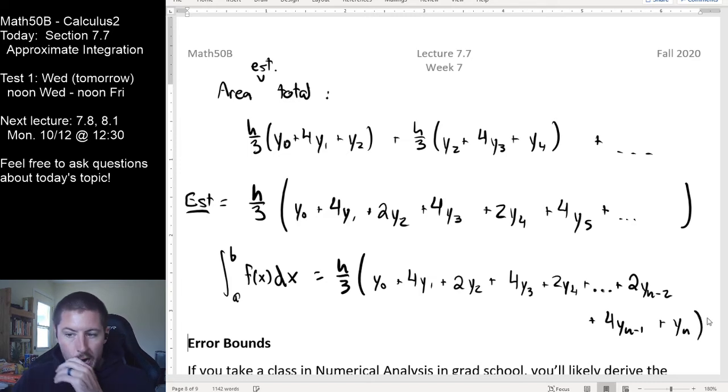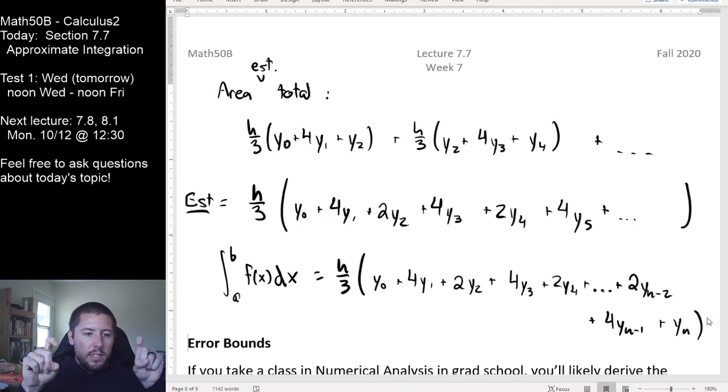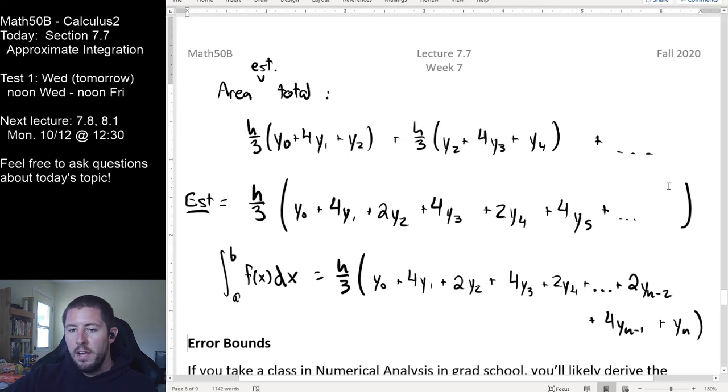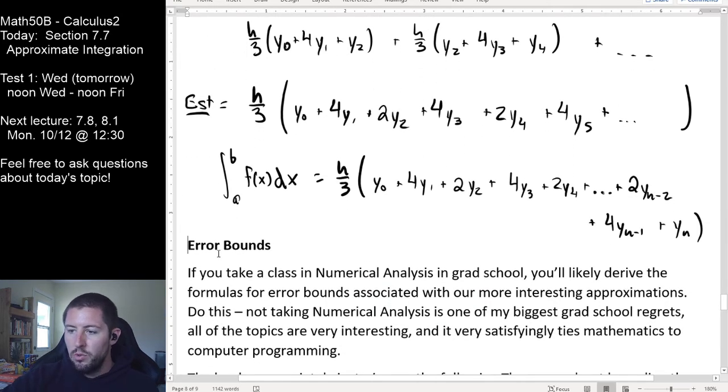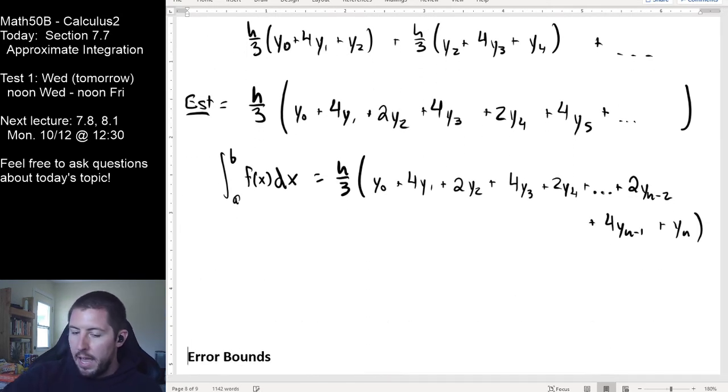That's our wrapping up right there. It's always ones on the outside, and then fours, and then twos, and then fours. And again, notice the way that I'm doing that with my fingers, there has to be an even number of these things. We have to have an even breakdown for n, or else we can't set up our Simpson's rule stuff here. So this is our general Simpson's rule formula. And here's what I should be doing notationally: that should be an approximately equal to. This is our S sub n.